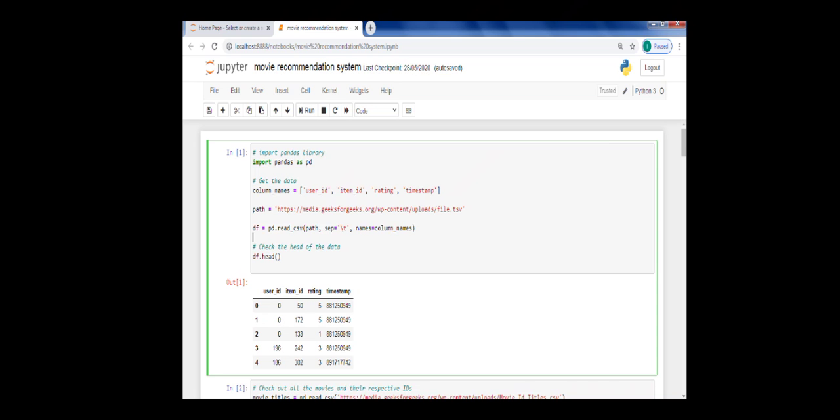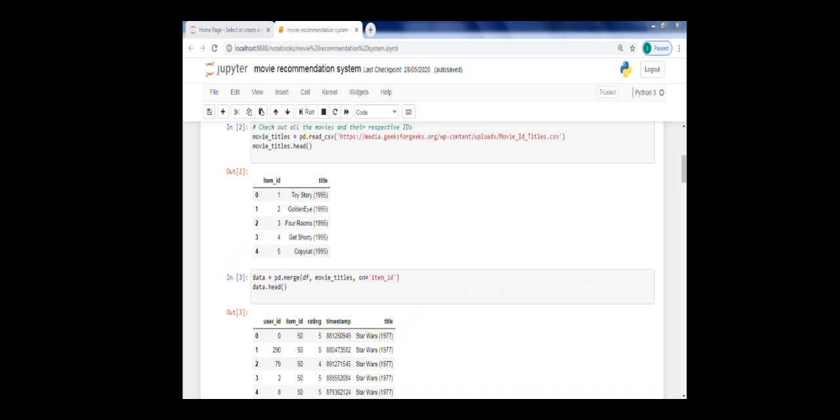So in the first step we will include some packages to allow using functions, and we'll import pandas as pd. Next step, we'll get the data using the user ID, item ID, rating and the timestamp. Then the path, this is the link for the files of the movie and the title, as I said. Next, we'll check the head of the data. Using the head function, it will show the top 5 records in the dataset. Also, you can see that we are using the pandas library in this cell, which we had called earlier.